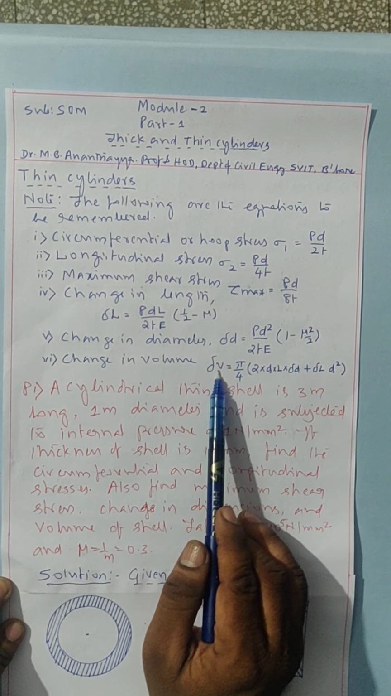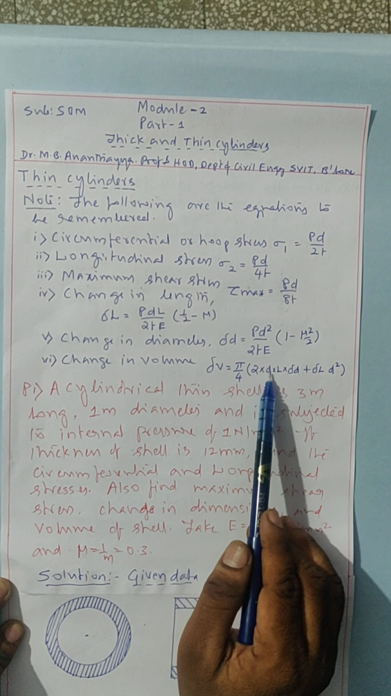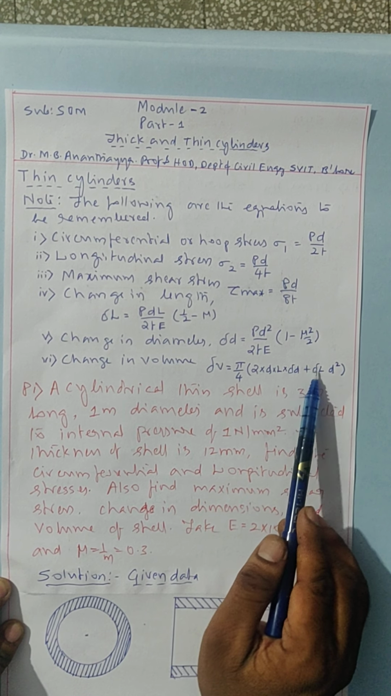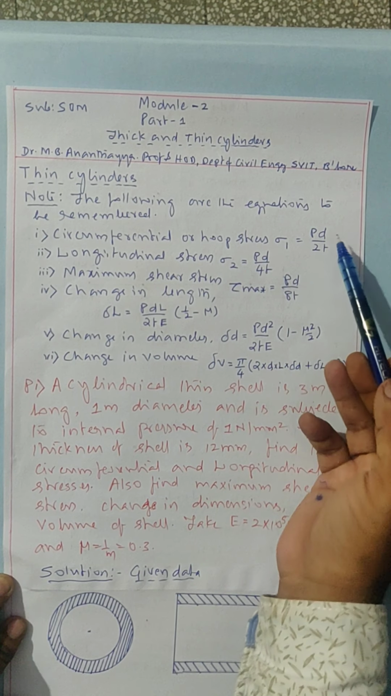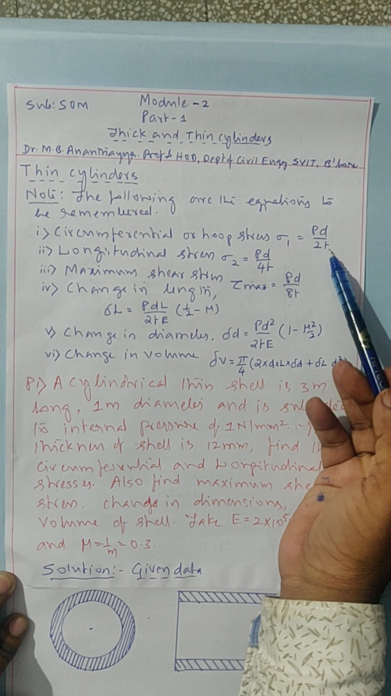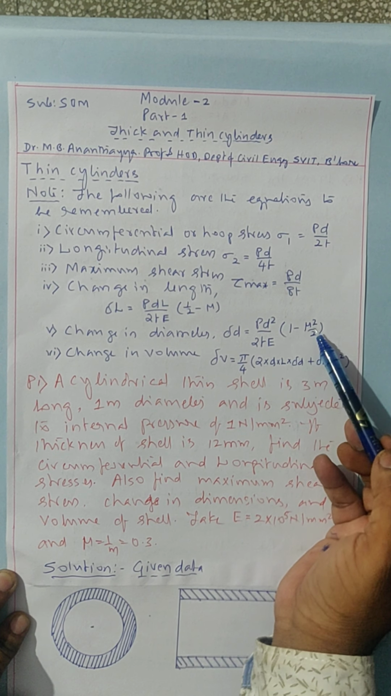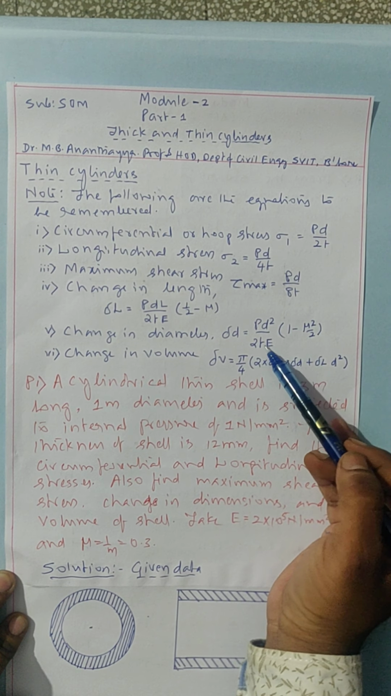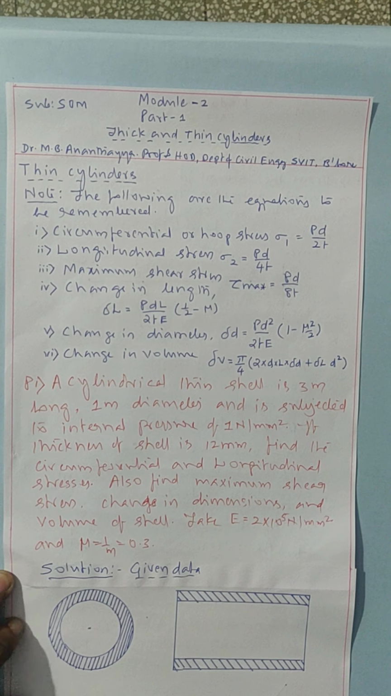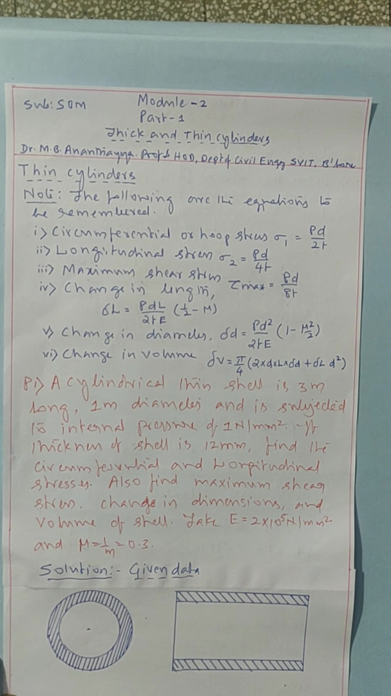Similarly, change in volume delta V equals pi by 4 into 2 D L into delta D plus delta L into D square, where P equals pressure, D equals diameter, T equals thickness of the shell of the cylinder, mu equals Poisson's ratio, E equals Young's modulus. Now we have to see one problem.